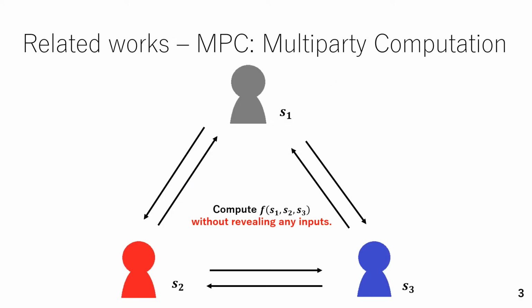Multiparty computation, MPC, is one of the ways for protecting and calculating data. MPC enables a set of people to compute a function f with their private inputs S1, S2, S3 without revealing any inputs but the output. This is a basic model of MPC.